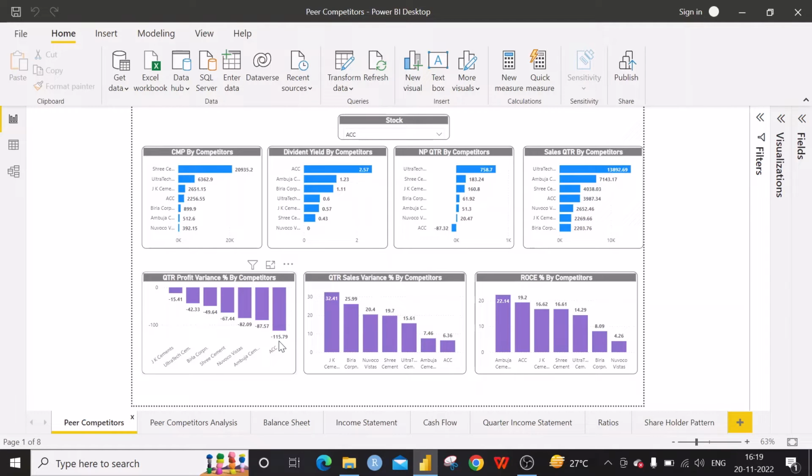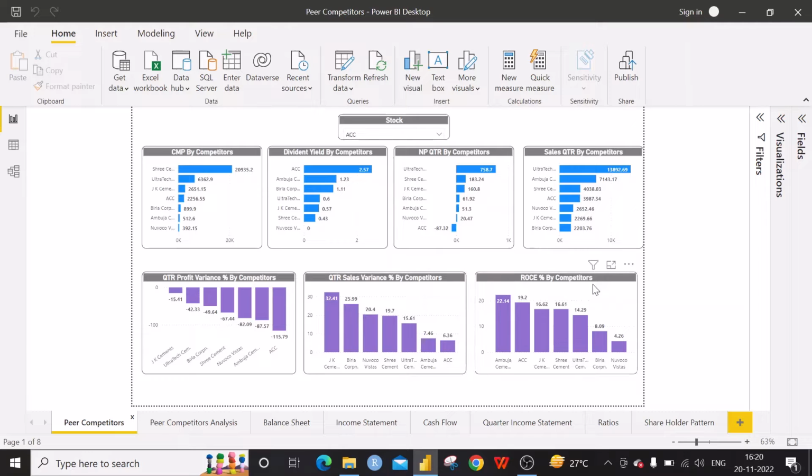That is 115.71% in negative value. In the sales variance, everything is positive, and JK Cements has got around 32.1% in the last quarter. At the same time, ACC has very little, 6.36% above the budgeted value. Anyhow, all competitors and ACC have positive values in the sales variance. That means they have reached the budget and more.